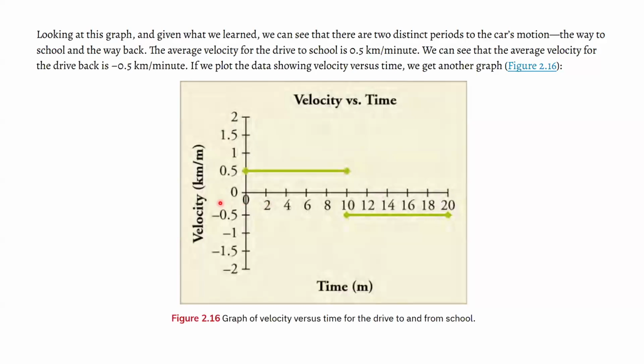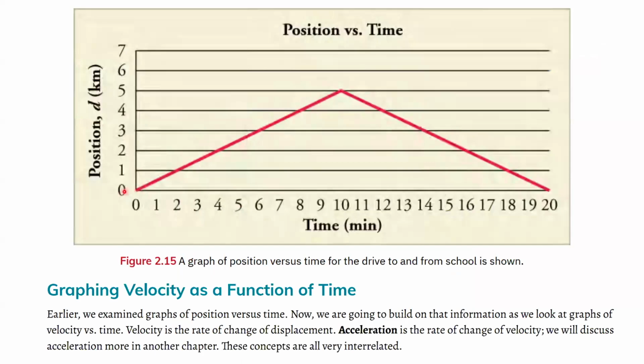Pretty much like, I drove 0.5 kilometers per minute in one direction, and now I'm driving 0.5 kilometers per minute to the other way, the negative direction. You can think of it as positive to school, and then negative from school to home.